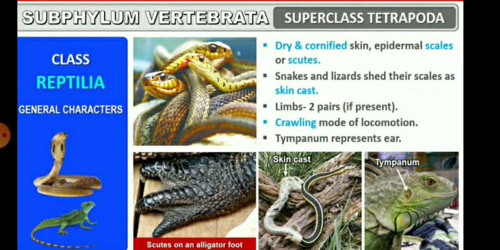Children, the next class is Reptilia. Reptilia have dry and cornified skin, with epidermal scales or scutes present. Snakes and lizards shed their scales as skin cast, and the limbs, if present, are two pairs. The crawling mode of locomotion is present. Tympanum represents their ear. So these are the pictures of the class Reptilia.